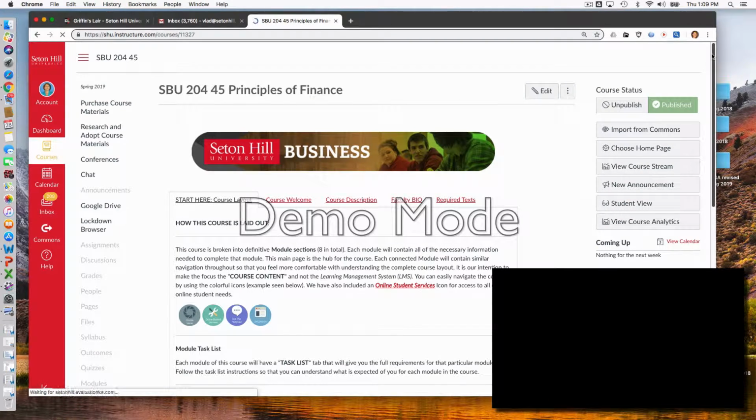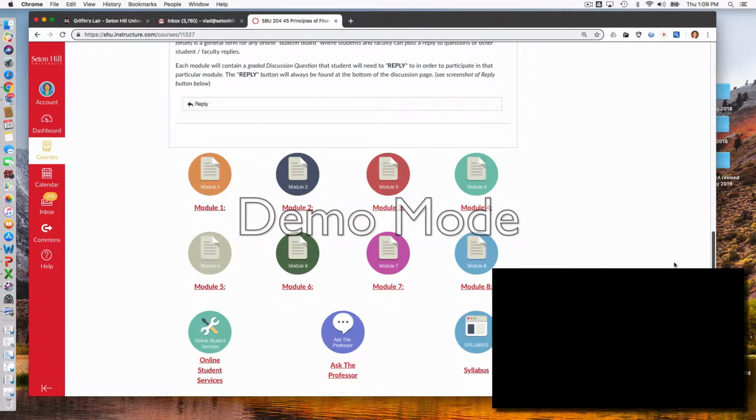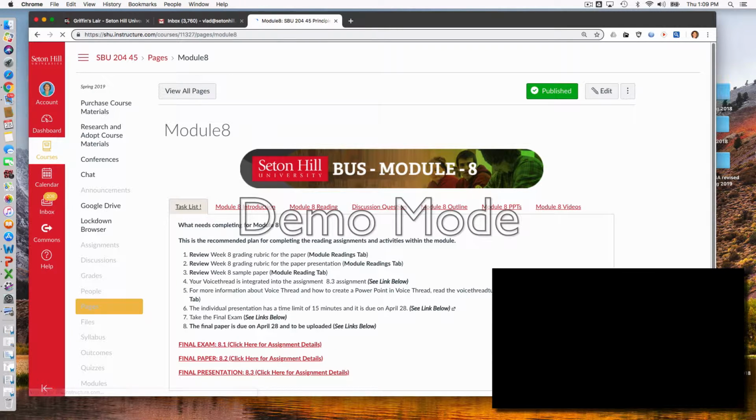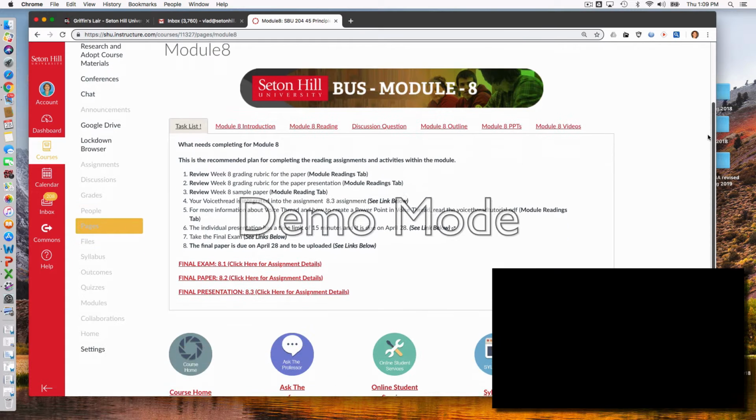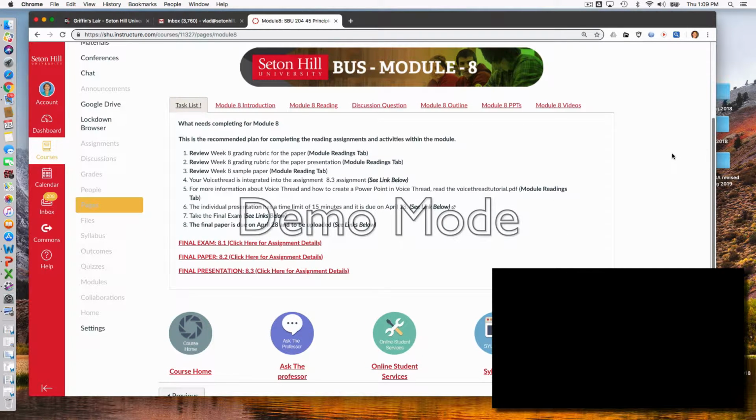In the last module, you are going to have the paper and the presentation. That's the one in which you will have to pick a company. When it comes to the final paper, I would suggest you do that earlier. Actually, in the syllabus, it says by March 15, all of you should pick a company and let me know so I can keep track of companies.